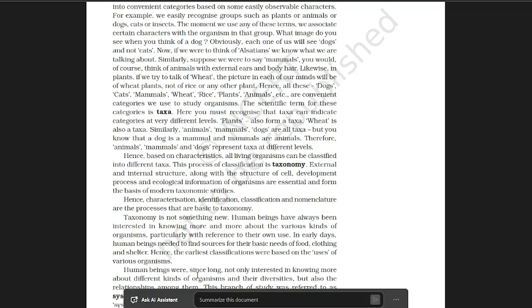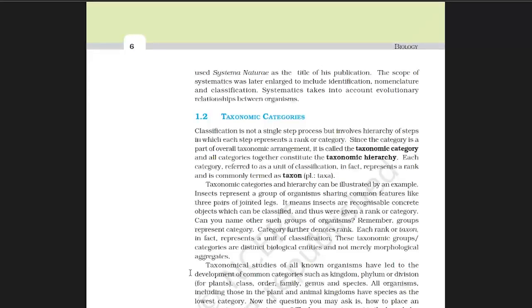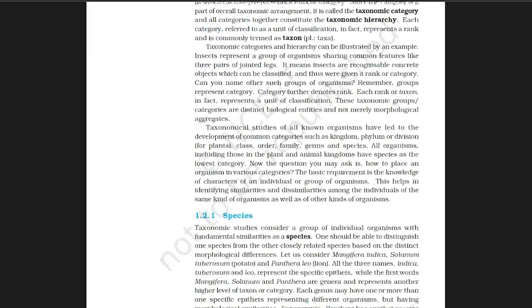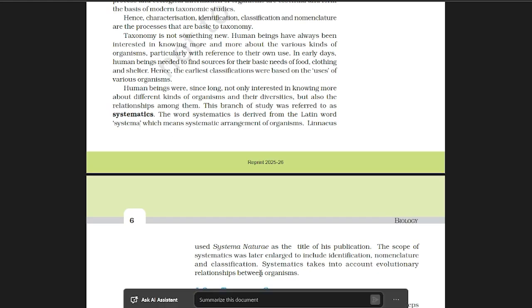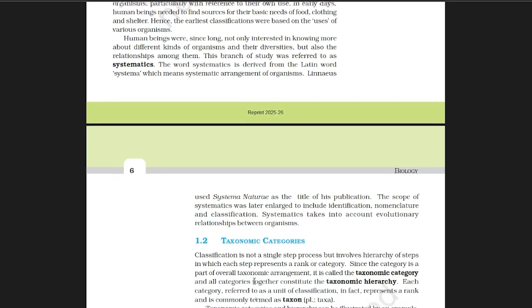And what is systematics? Let's come to systematics. Systematics is also a Latin word which includes taxonomy and evolutionary relationship. Taxonomy includes classification, nomenclature, and identification. When it comes to systematics, it includes taxonomy along with evolutionary relationship.